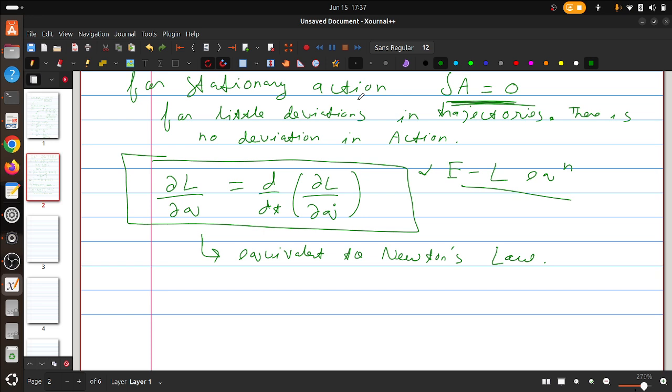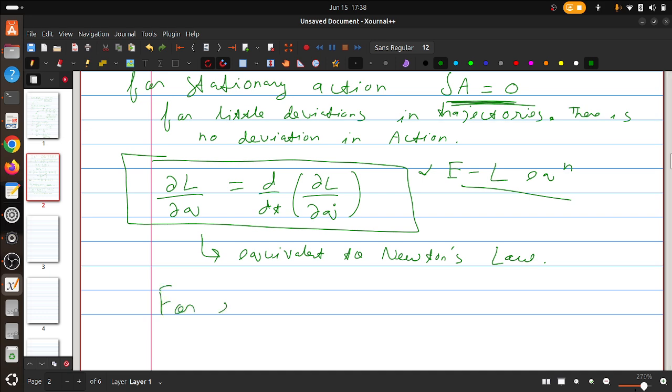Relativistic classical mechanics has these concepts of time dilation, and it treats time as the fourth dimension. So we have to leave behind Newton's laws and start from the Lagrangian.